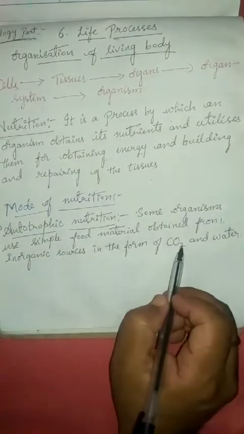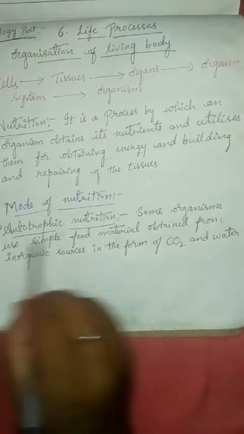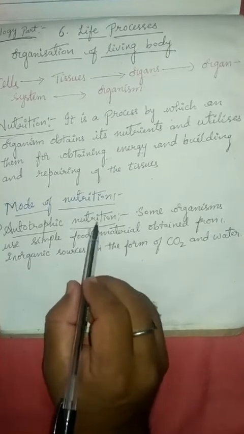These are called autotrophs, and this mode of nutrition is called autotrophic nutrition.